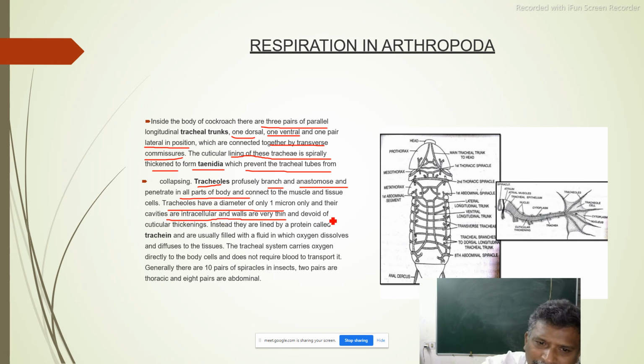Very important, cuticular thickenings are completely absent. See here, so many lines are here, they are called cuticular thickenings. Such cuticular thickenings we are not able to find in this area.